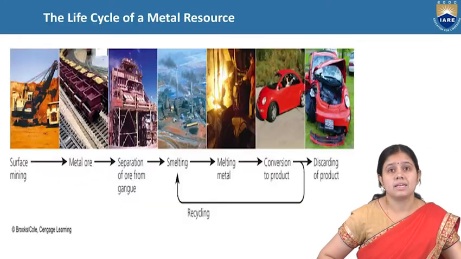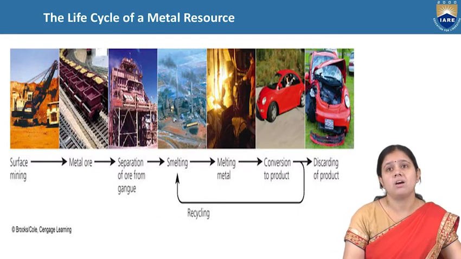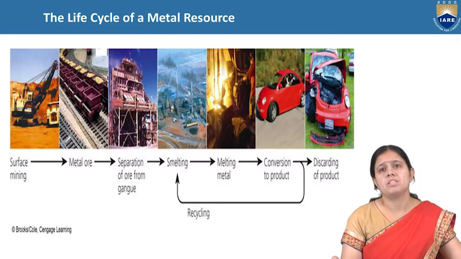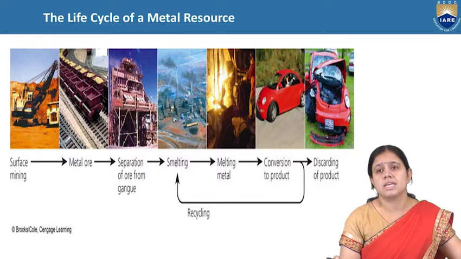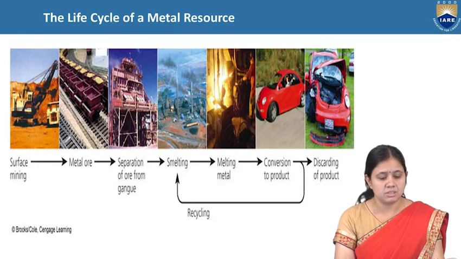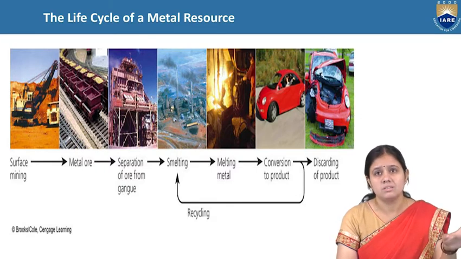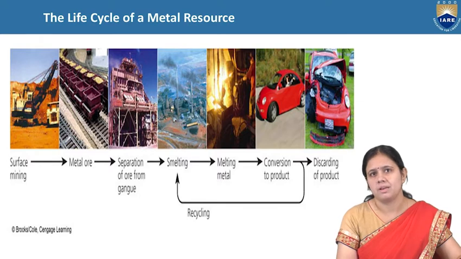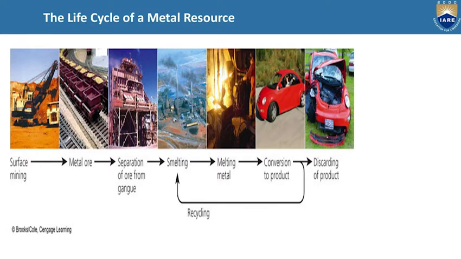Now comes the next slide. This is about the life cycle of a metal resource. We are discussing minerals in this lecture, and from minerals we get metal. This picture is very clear about the whole life cycle of a metal. First is surface mining. By the process of mining, we get the ore of that area, and from that ore, we separate the metal.